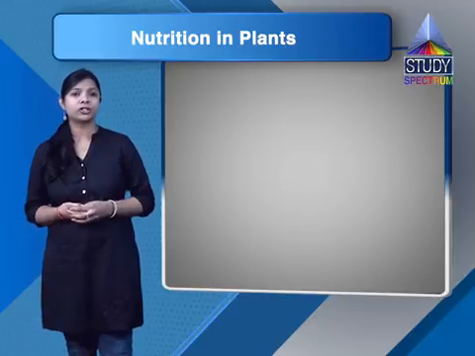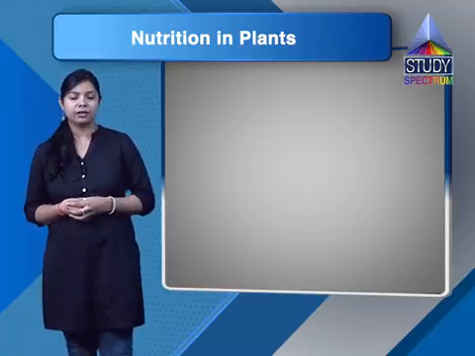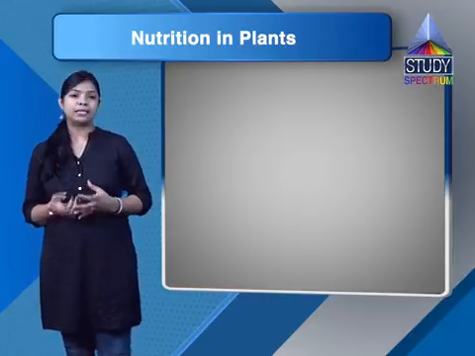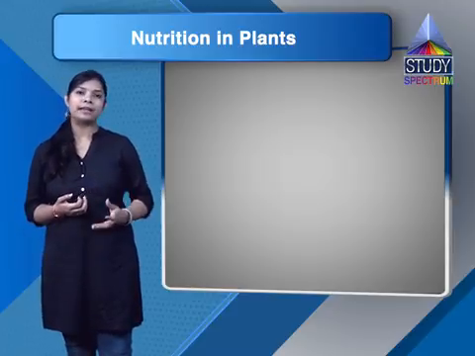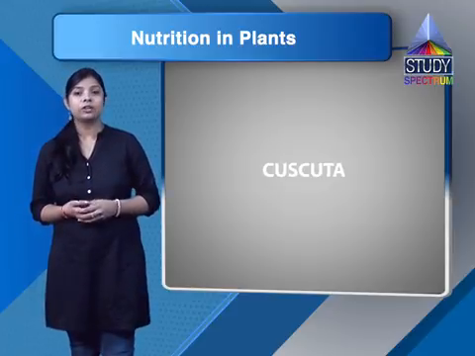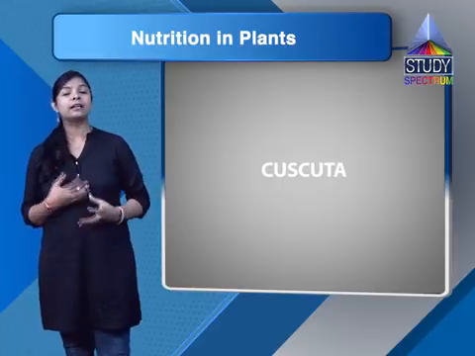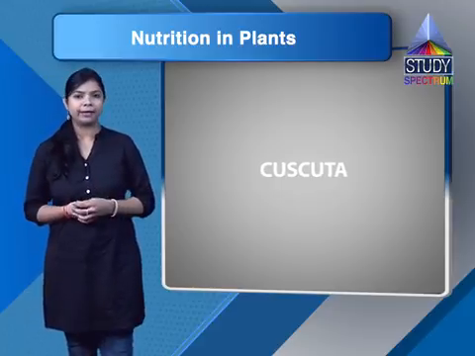Now next question, name the following. So first one, a parasitic plant with yellow slender and tubular stem. So this plant is called cuscuta or amar bel.